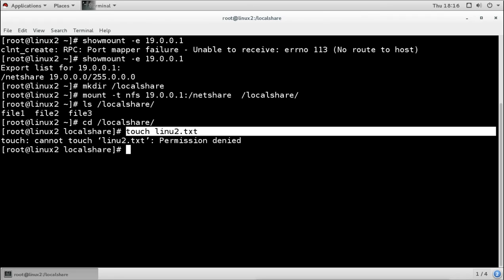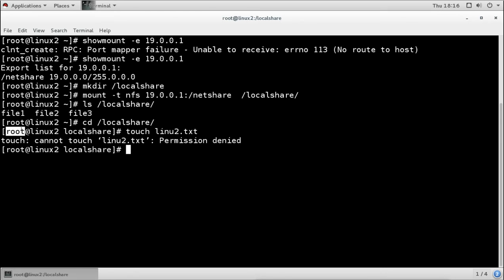But when the root user is trying to create the file here, it is not allowed, because, very simple, this root user is a root user of this machine, and that root user is a user of that machine. They are different, even though they are having the same UID 0, but they are different. This user is from this Linux 2 machine, and that user is of that Linux 1 machine.